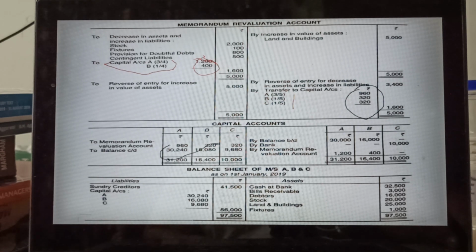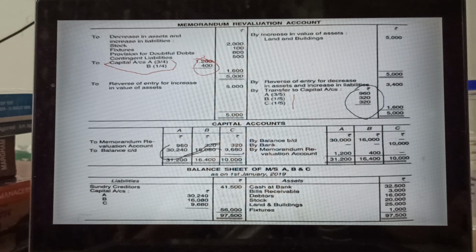Then capital. Now the capital, you will take these balances: 30,240, 16,080, then 9,680. This balance you will take. Then you will find the balances. See, earlier in the revaluation account you have done the balance sheet, and you have upgraded the balance sheet after the revaluation.